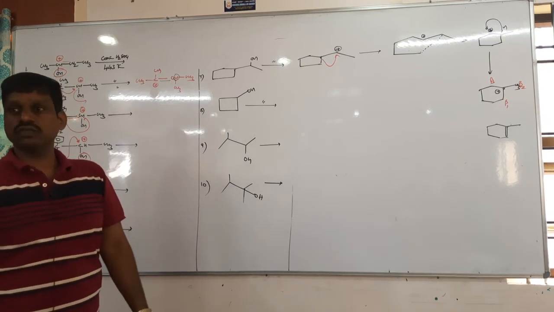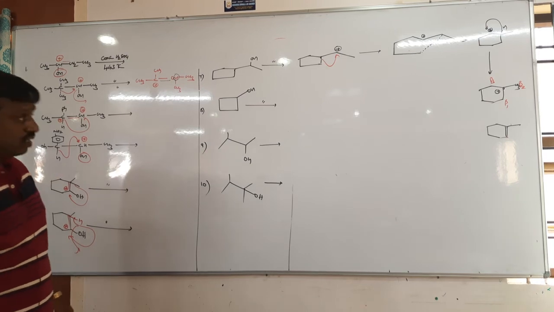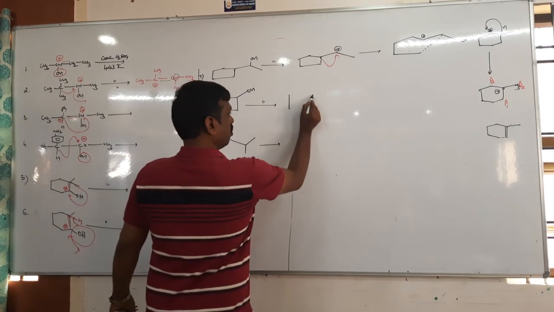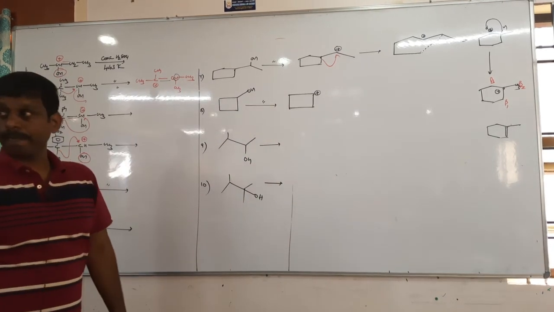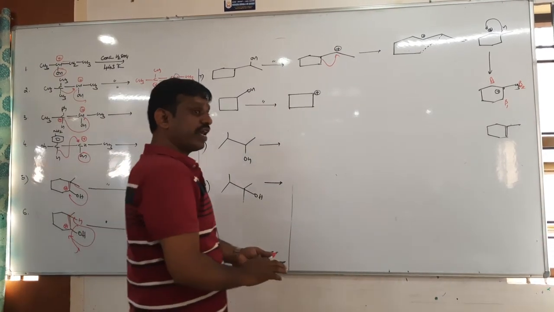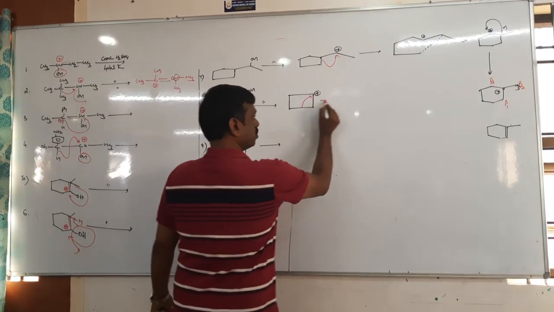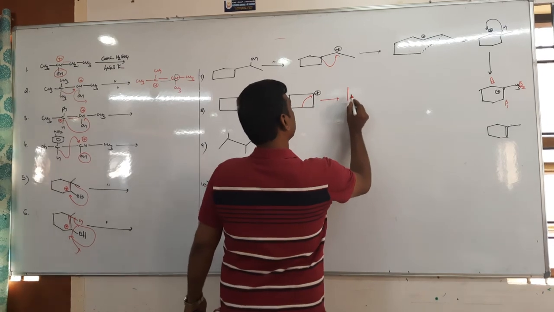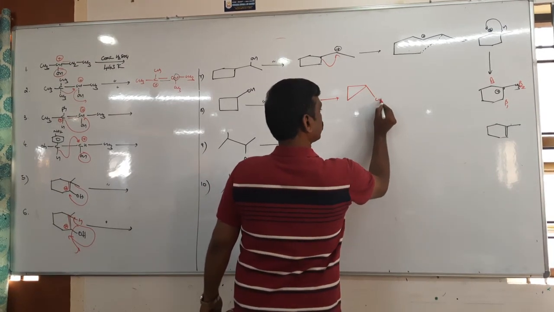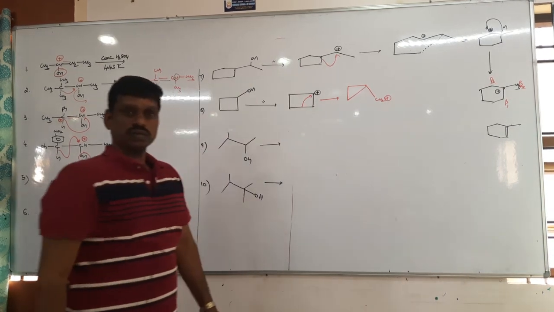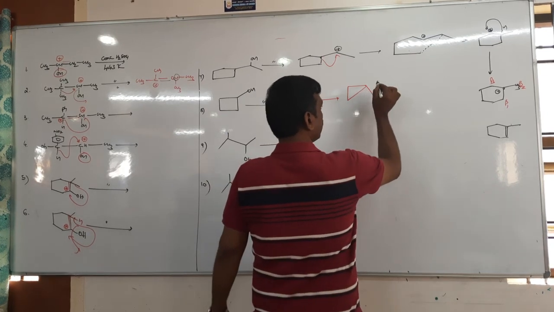Tell me this one. A 3-membered ring. So this is a 4-membered ring carbocation, right? Ring contraction. So when the ring undergoes contraction, you will get CH2 plus. Okay, then now tell me, what happens here?